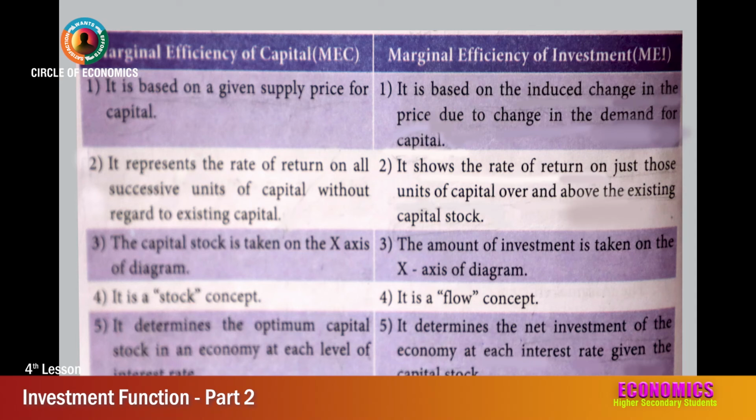Marginal efficiency of capital represents the rate of return on all successive units of capital without regard to existing capital. But marginal efficiency of investment shows the rate of return on just those units of capital over and above the existing capital stock.